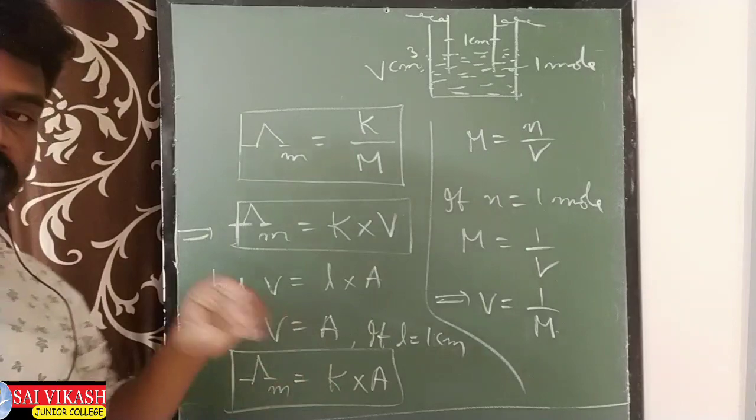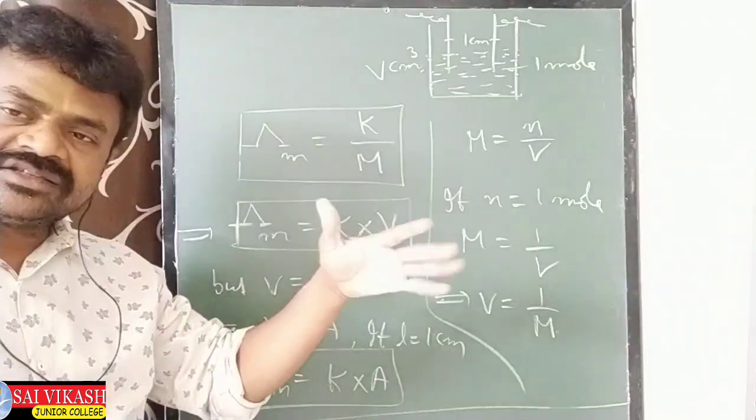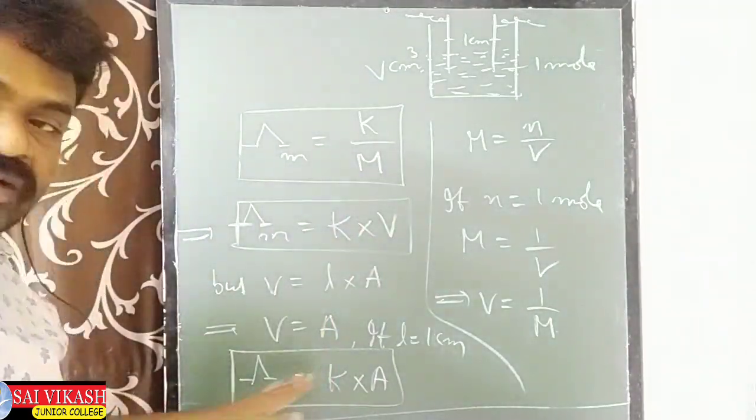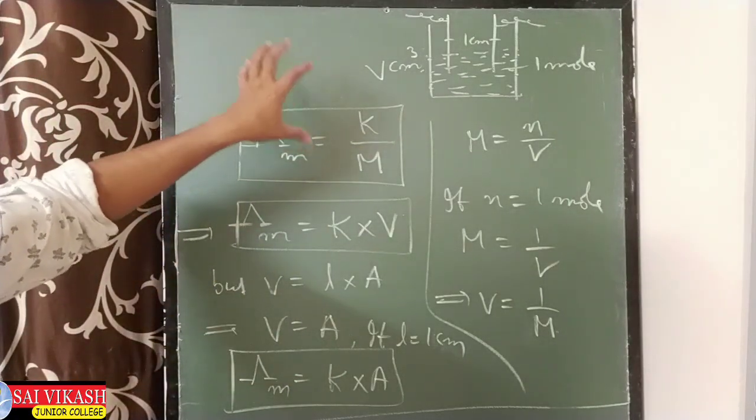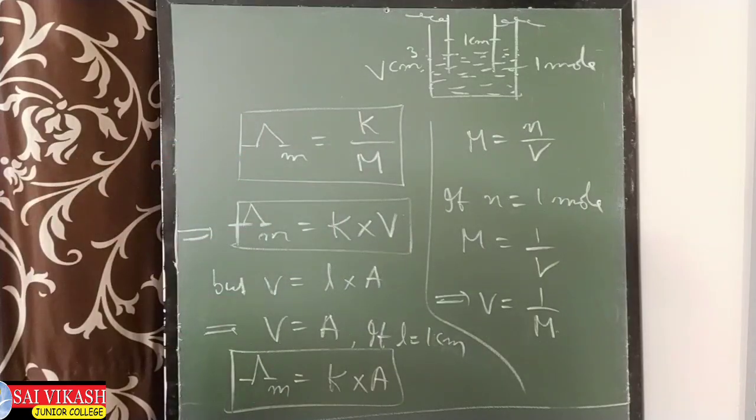That is called molar conductivity. थोड़ा length ज़्यादा है, but the definition is like this. But this is the main formula. Based on this formula, we have the numericals.